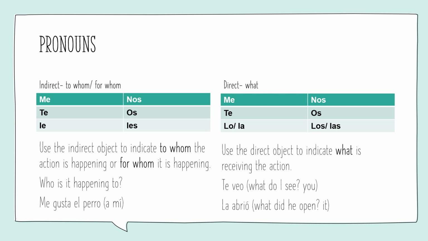So use a direct object to indicate what is receiving the action. Te veo, what do I see? You. La abrió, what did he open? It.